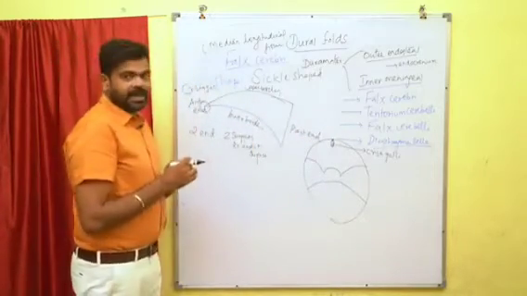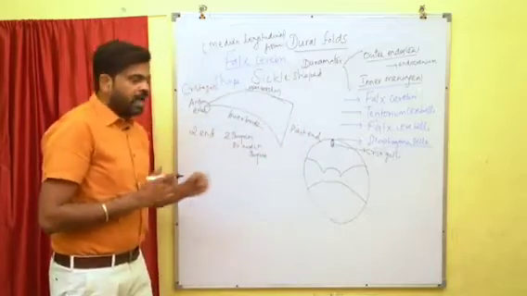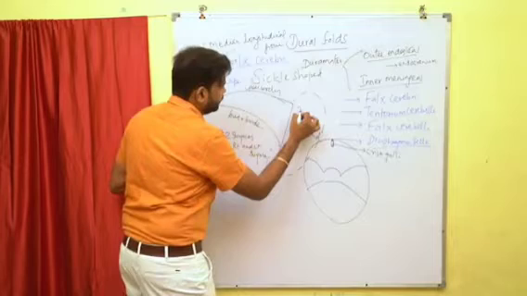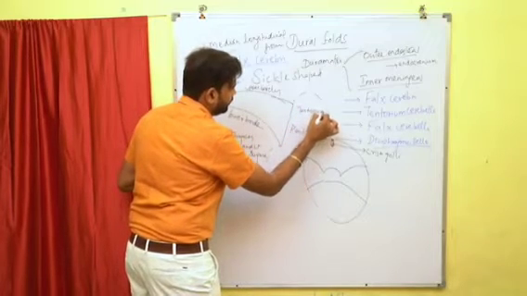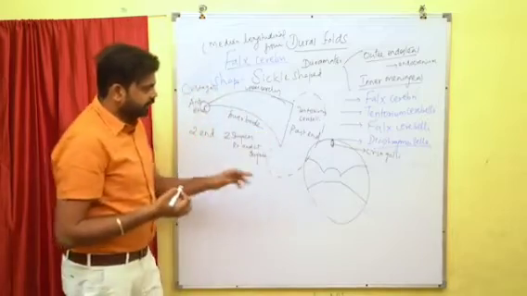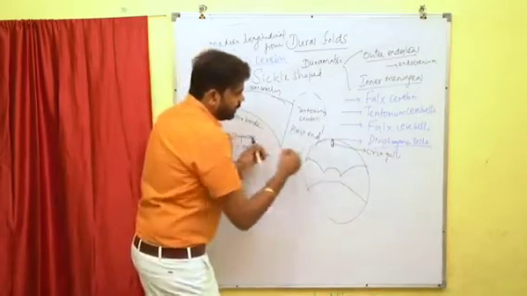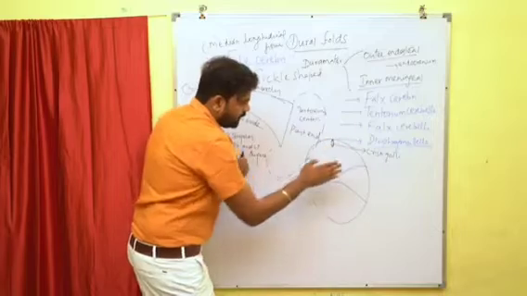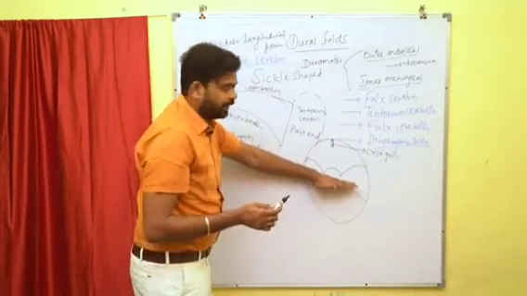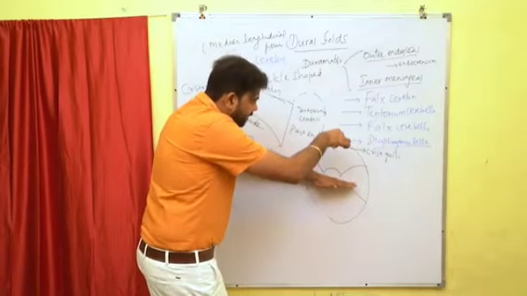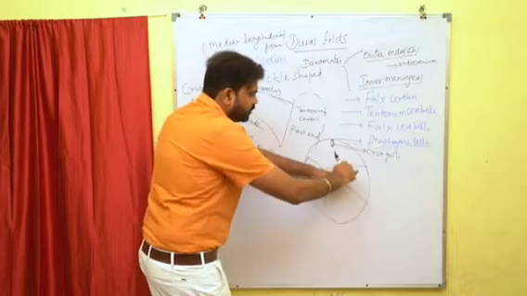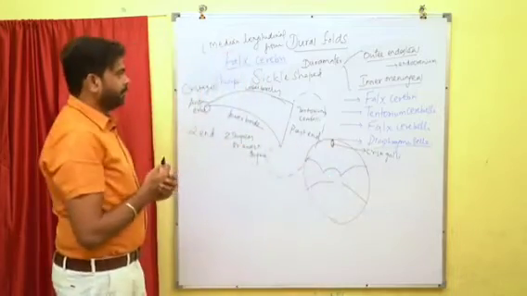Where is the posterior end attached? The posterior end is broad and it is attached to the upper surface of the tentorium cerebelli. Imagine this is the falx cerebri, it will be like this. Here the roof of the posterior cranial fossa is formed by the tentorium cerebelli. So the anterior end is attached to the crista galli and the posterior end is attached to the upper surface of the tentorium cerebelli.